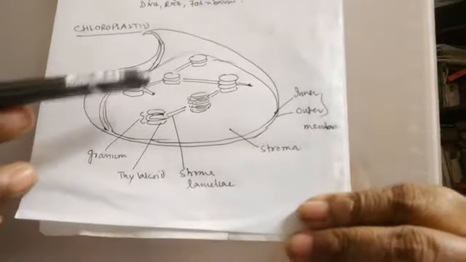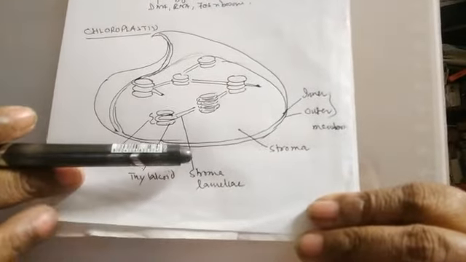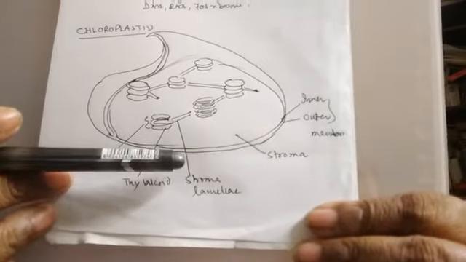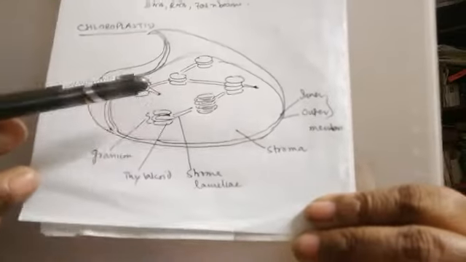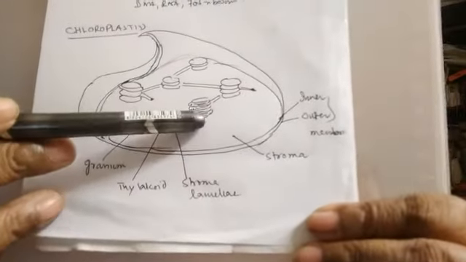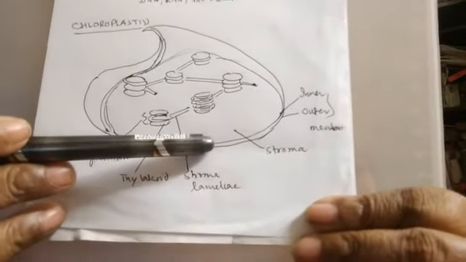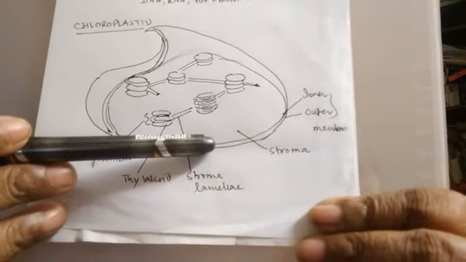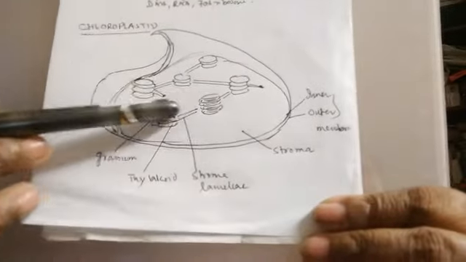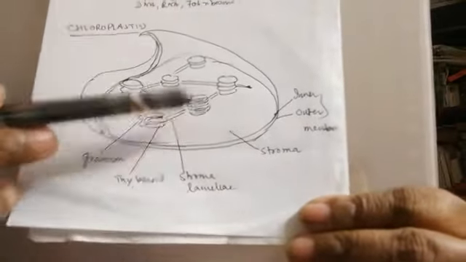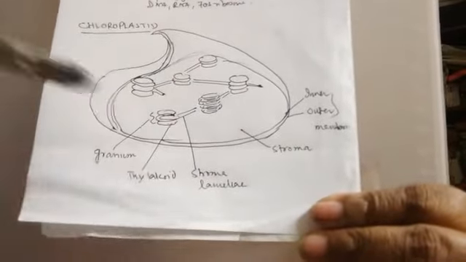It is double membrane bound with lots of grana inside. Generally, a typical chloroplast has 40 to 60 grana with 2 to 200 small flattened thylakoids, and it contains a specific area called quantosome where these photosynthetic pigments are there. The stroma contains the rubisco, RuBP, clear, and rubisco is the most abundant protein in the biological world. These are all present in the stroma, and these grana are interconnected by stroma lamellae or fret. So this is about the chloroplast.